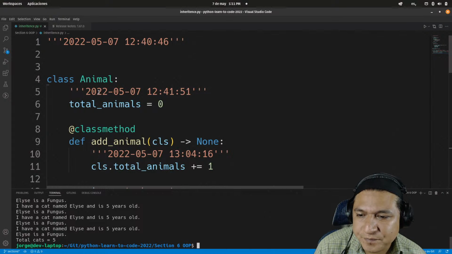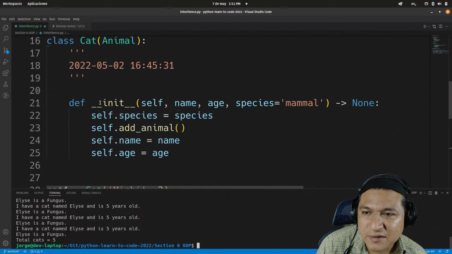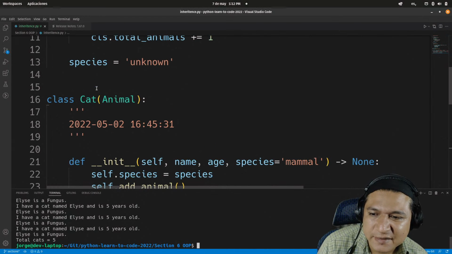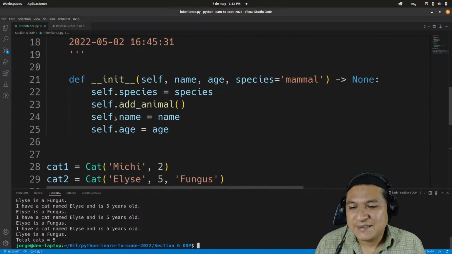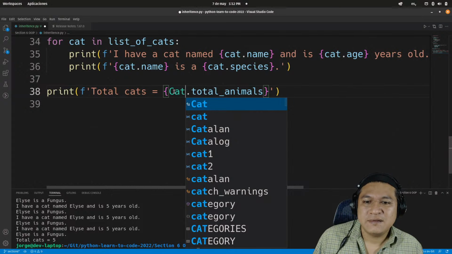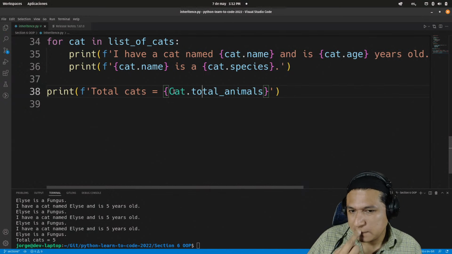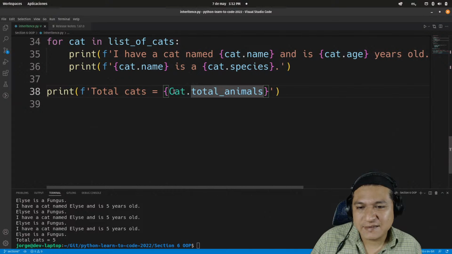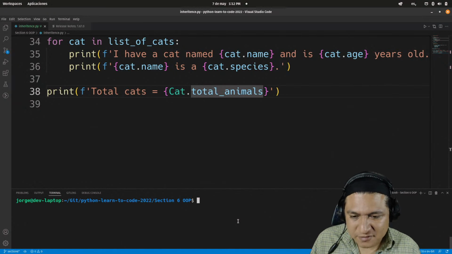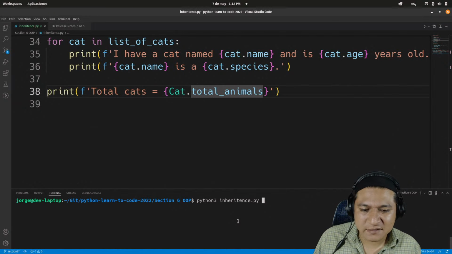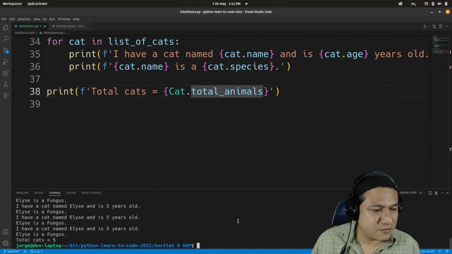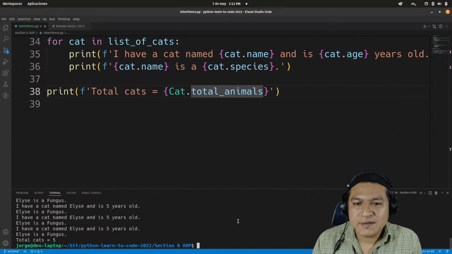What I want to do, maybe because I'm using inheritance, I'm not instantiating animal directly. I'm instantiating cat. That's right. It's not animal, it's cat. Cat, the class cat. The cat class, basically. That's what I need to do. That's why animal contains its own counter. And there we go. That's why it's not working properly.